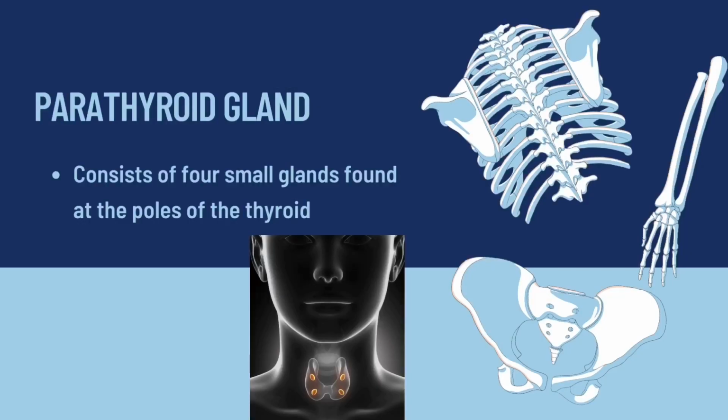Parathyroid hormone is produced by the parathyroid glands, which are small, paired structures located in the posterior thyroid capsule. They may, however, be located in other parts of the neck or upper chest cavity. Parathyroid gland consists of 4 small glands found at the poles of the thyroid.